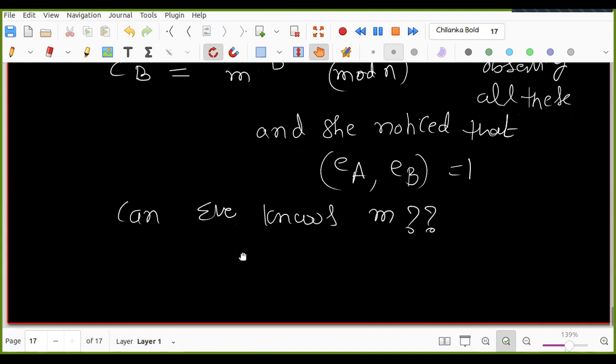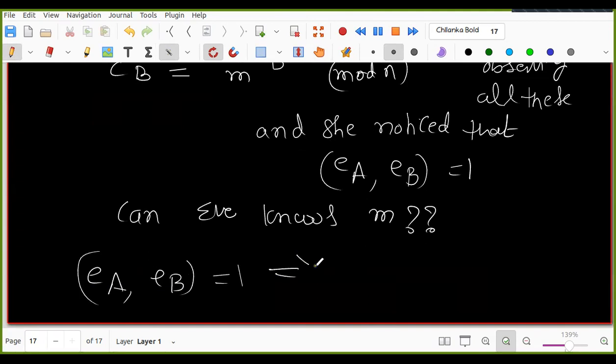Yes, sir. Again, we can use the same idea as before. But here GCD of EA comma EB is 1. What can you do from that? So again, let's say that EA is bigger than EB. So we can write EA equal to Q times EB plus 1.